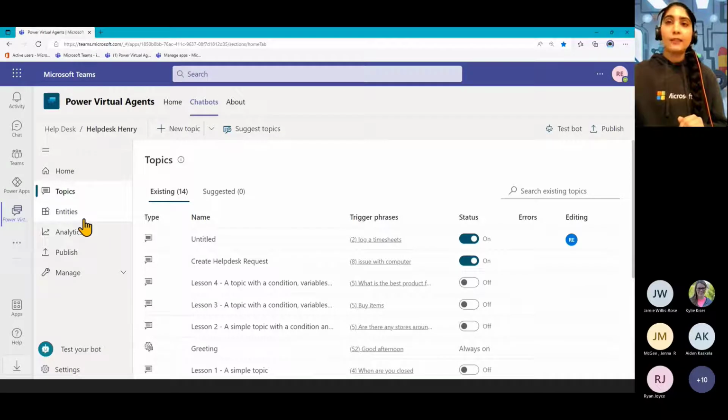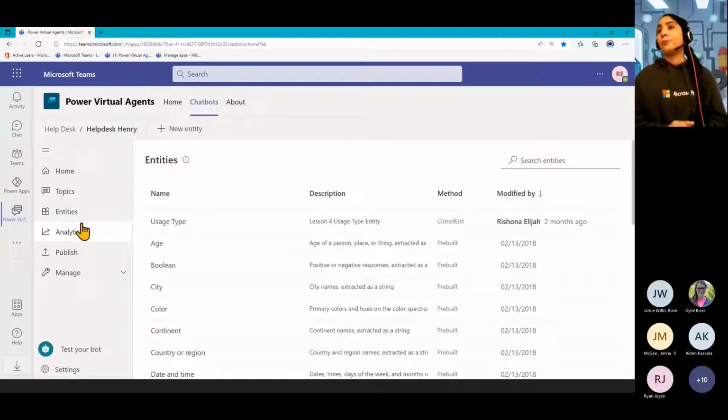So further down, we have the entities, which are the things that your bot is trained to recognize, which I'll point out later when we go to the other one that I've set up. So essentially, if you want someone to put in an email address, the entity is saying that yes, it's going to recognize an email address in someone's text.